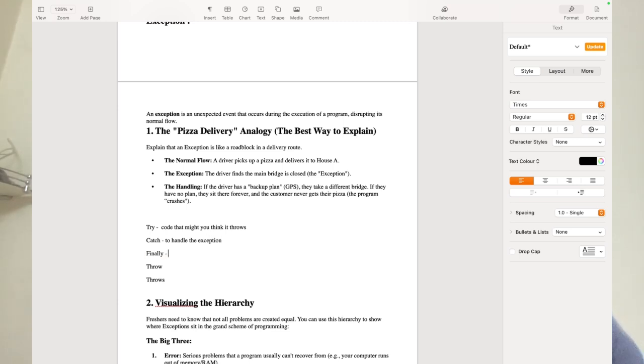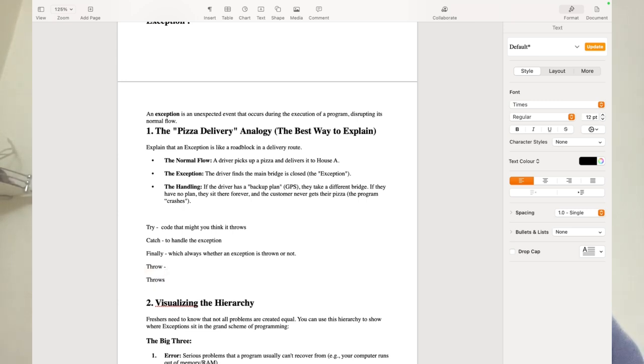Finally is a keyword, or a block, which will be executed always, whether an exception is thrown or not.